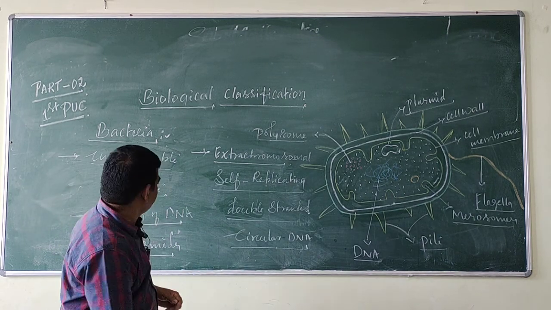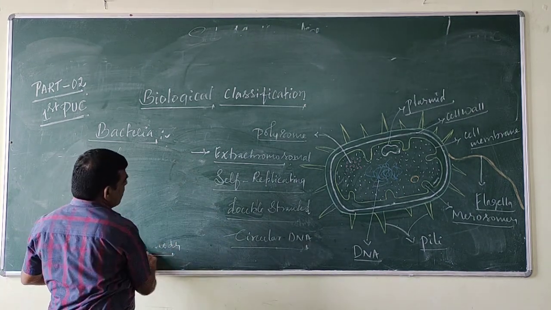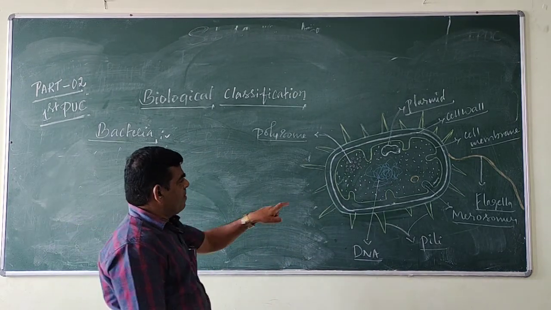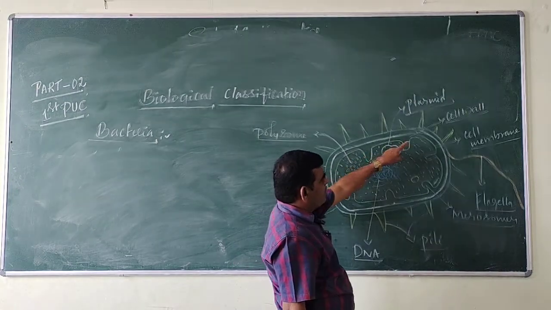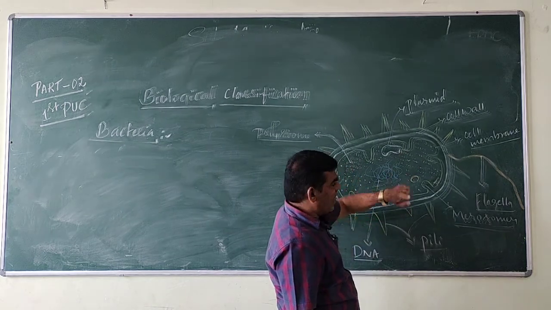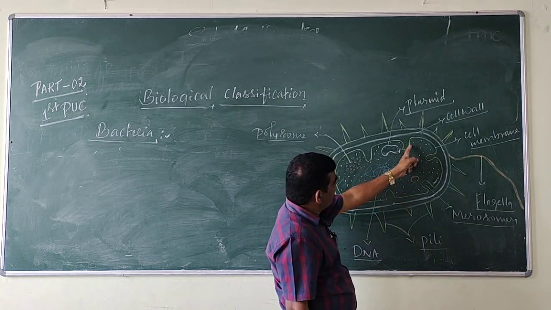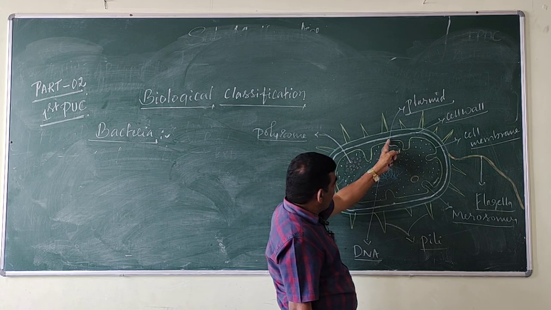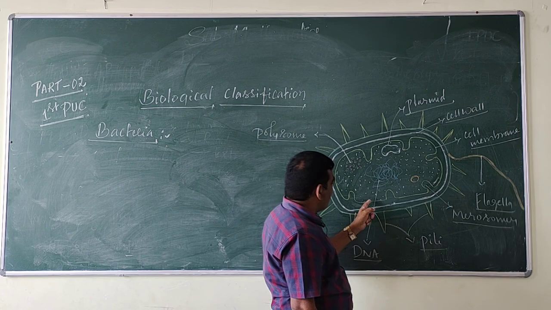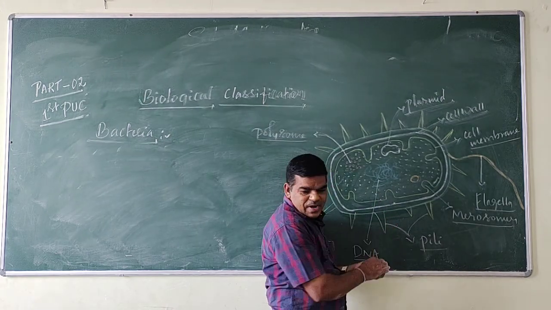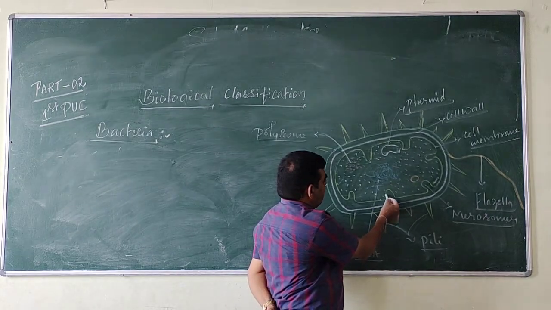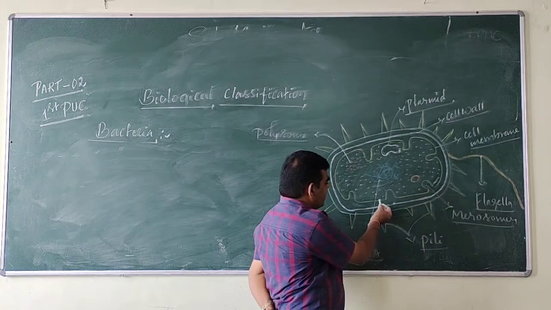So next, the cell membrane. See, this is the cell wall. The cell wall component in bacteria is murein, peptidoglycan. Next, the cell membrane of the bacterial cell undergoes infolding.